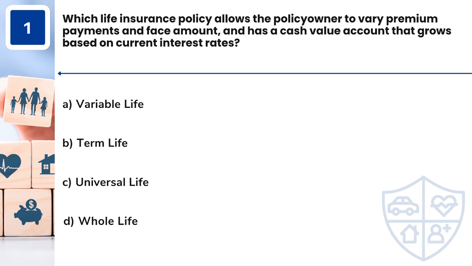Question 1. Which life insurance policy allows the policy owner to vary premium payments and face amount, and has a cash value account that grows based on current interest rates? A. Variable life. B. Term life. C. Universal life. D. Whole life.